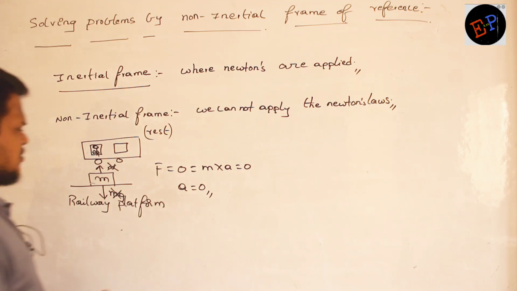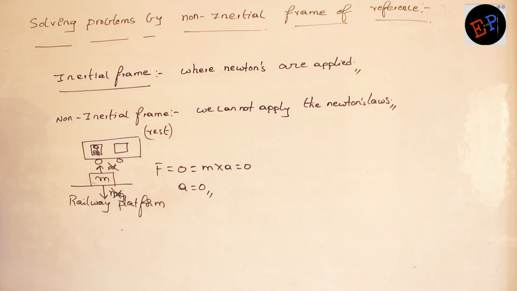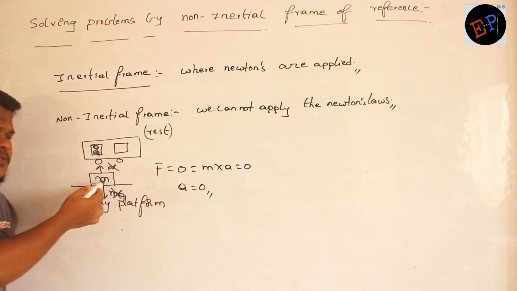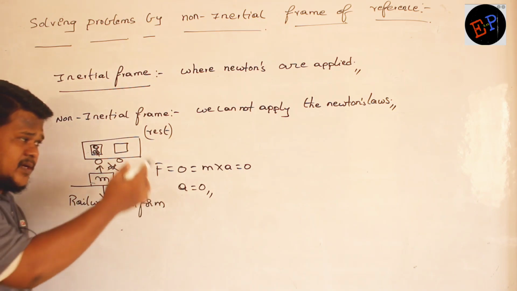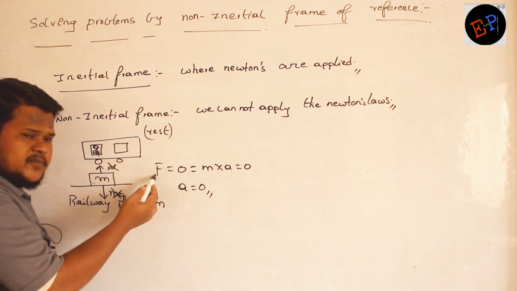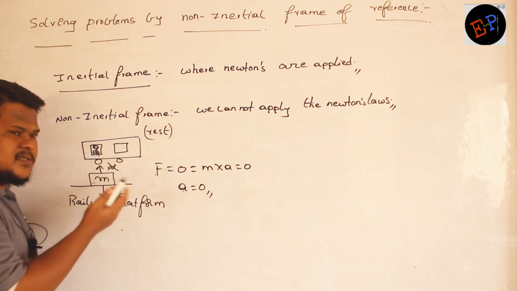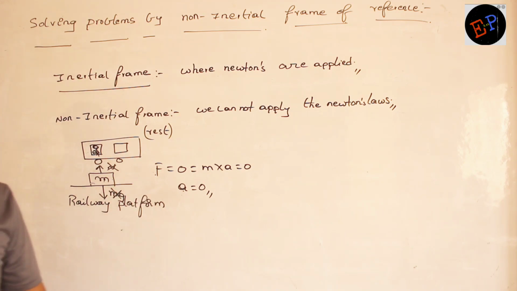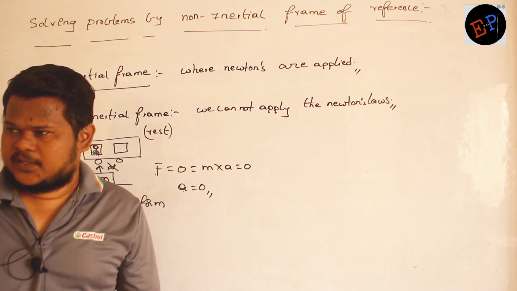So on this mass, nobody is applying force. To this observer also, it appears as if nobody is applying force on the mass. So definitely we can apply Newton's laws. How are we applying Newton's laws? Nobody is applying force, acceleration is 0. So to this observer, it appears the mass is in rest position, and there is no acceleration because nobody is applying force. Satisfied?